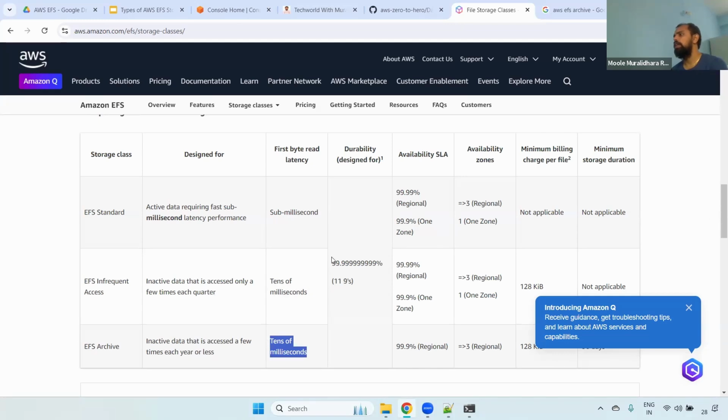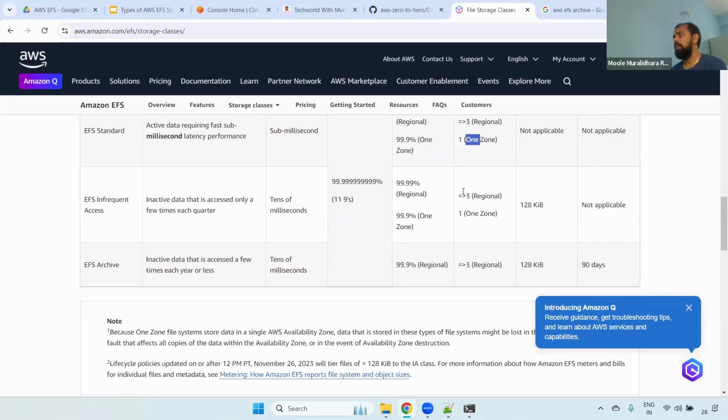And coming to the durability, it is 99.999999%. Whether you are using EFS standard or infrequent or archive, doesn't matter. When it comes to the SLA also, region level is 99.99%, and when it comes to One Zone, it is 99.9%. Same for other things as well. And coming to the availability zones, when you create the EFS at region level, it will be 3 availability zones. When it comes to One Zone, it is 1. Same here.